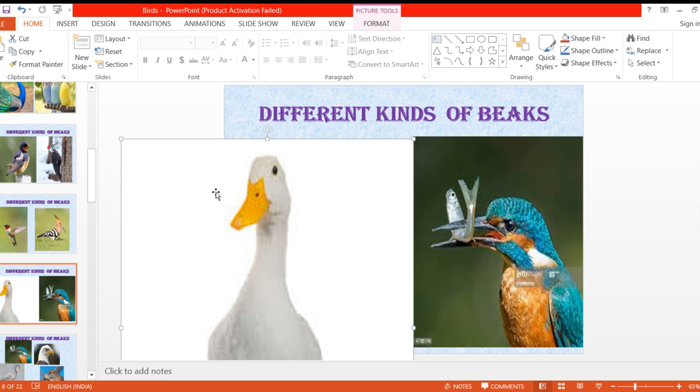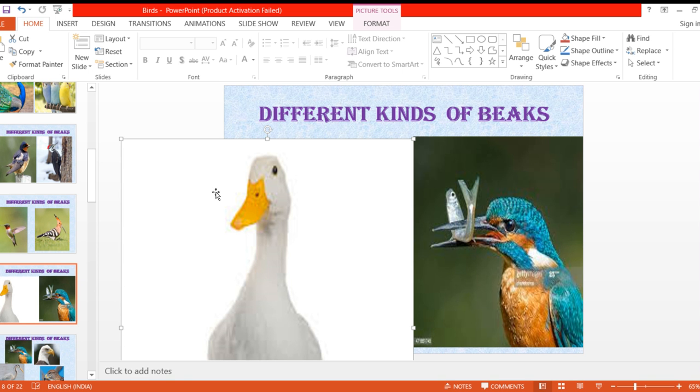So why do these ducks and all these pelicans have the hole in the beak? Because they live in the water. So whenever they go down into the muddy water, when they catch their prey, like the small fishes and all, the mud also will come into their mouth in the water.